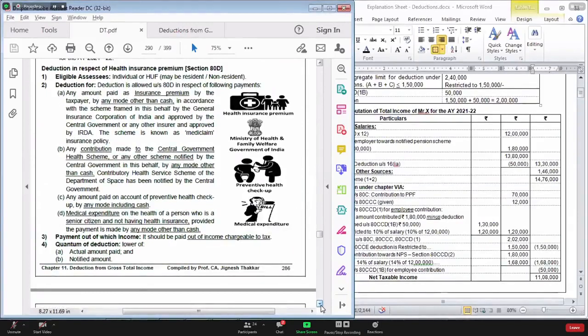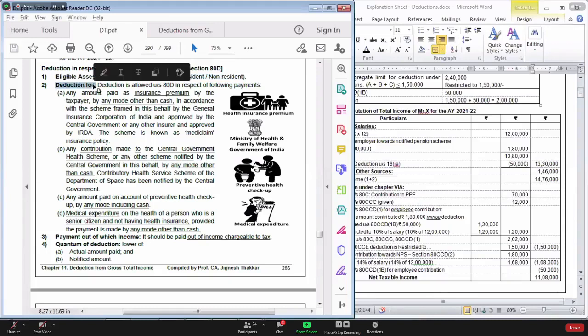Section 80D, we are on page number 286. See, Section 80D gives deduction for four things. First of all, who can claim deduction? Individual and HUF can claim deduction in Section 80D irrespective of whether they are resident or non-resident.